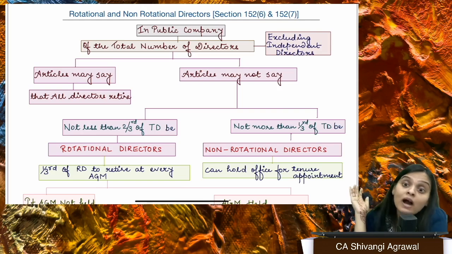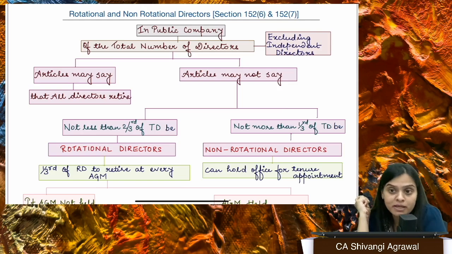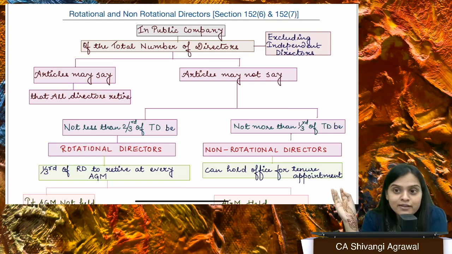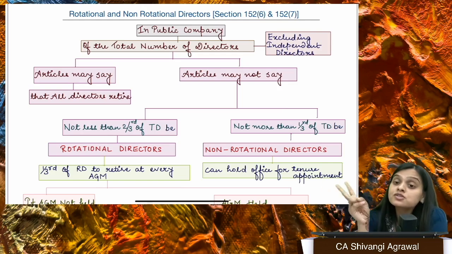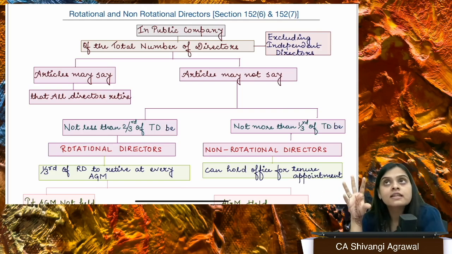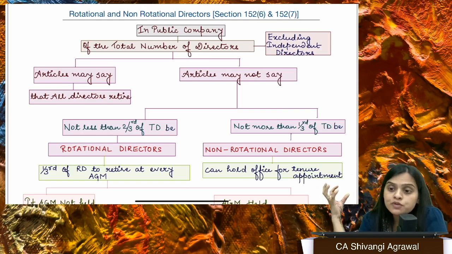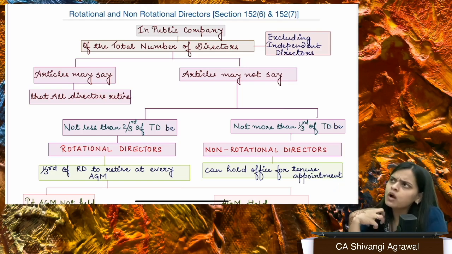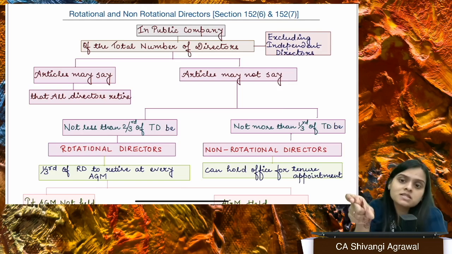Secondly, you want to become a director, there is no academic or professional qualification which is being given, that you have to be a CMA, then only you can become a director. No, right? You are anyway welcome to become the director of any company, right? So there is no requirement. Secondly, there is no share qualification requirement. Earlier, there was a provision which stated that if you want to become the director of a company, you must hold the shares of that company, minimum this many shares.